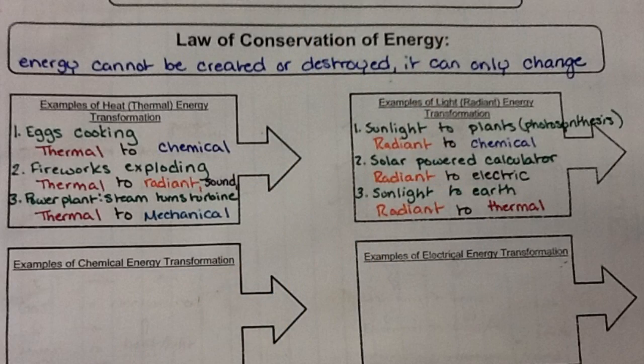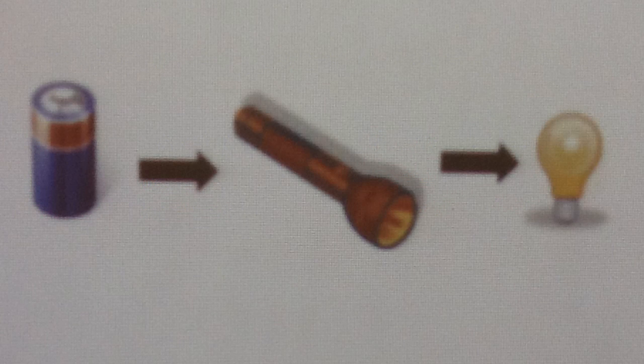Our final example of radiant energy transformation kind of comes back to the first, in which we have sunlight, which is being transferred to Earth, which can convert radiant energy to chemical energy in our plants, but as it strikes the Earth, it will also release heat. So for this last example, we have radiant energy, which is changing into thermal energy and helping to warm the Earth.